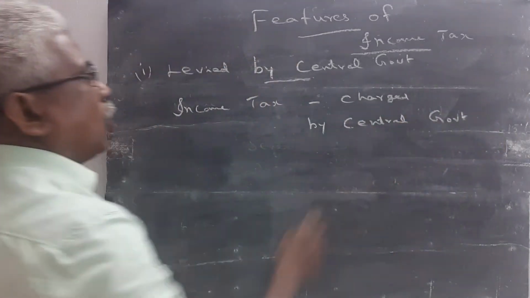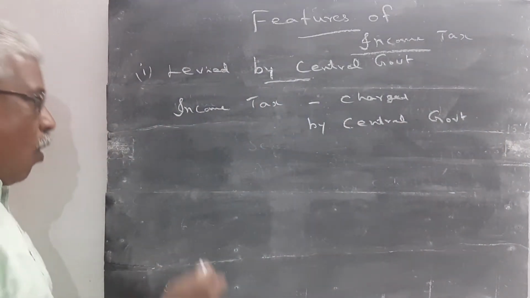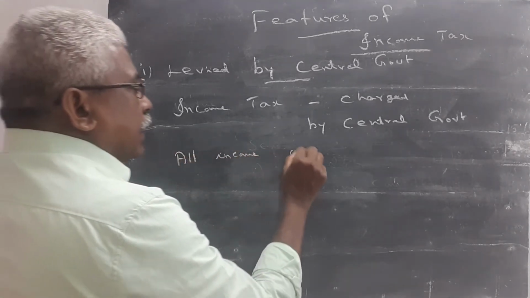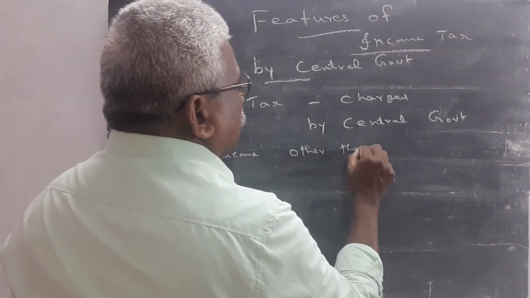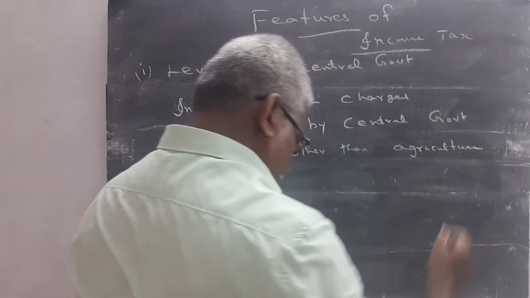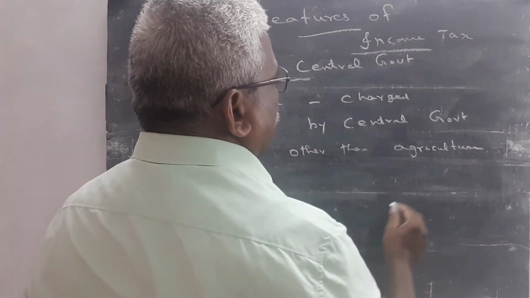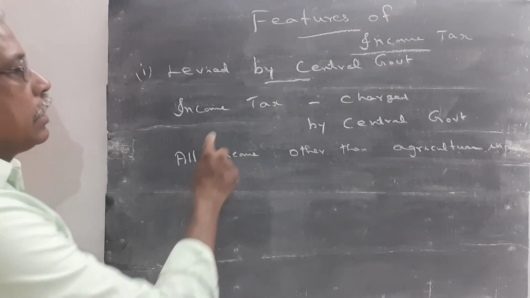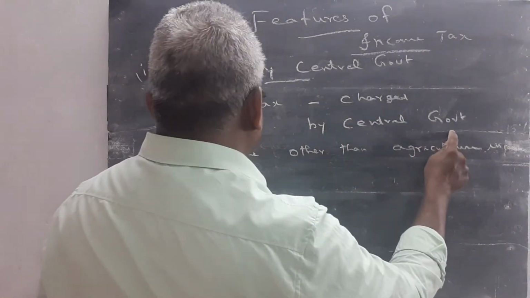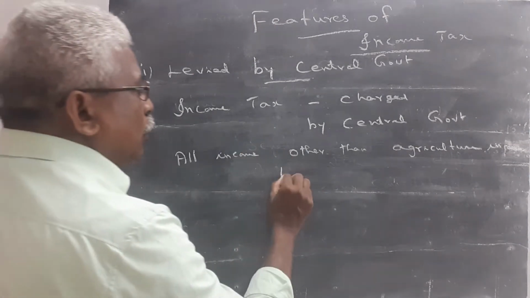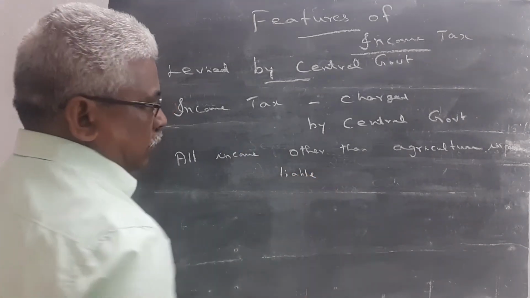Income tax is charged by the central government on all incomes other than agricultural income. All the incomes other than agricultural income are liable to pay the tax. Income tax is charged by the central government.